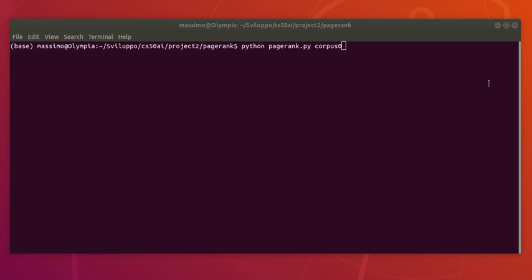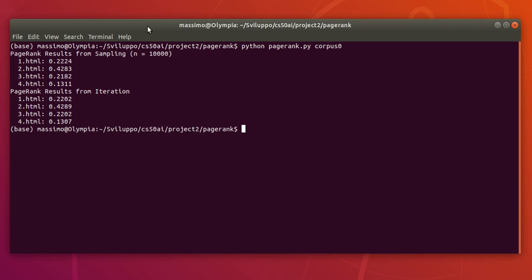In this short video, we'll see my solution to the PageRank exercise of the CS50AI course. Let's try with corpus 0, and we'll see that we have two different approach results. The first one comes from the sampling approach that is based on Markov chain, and the second is